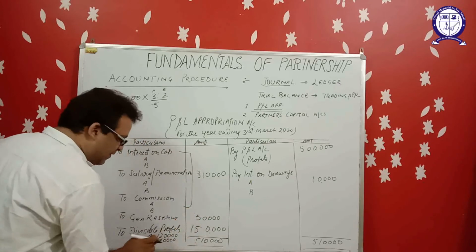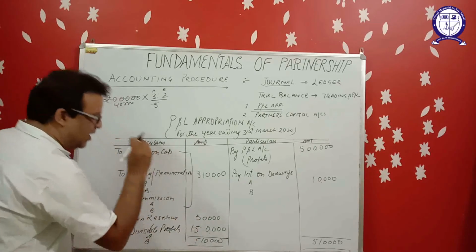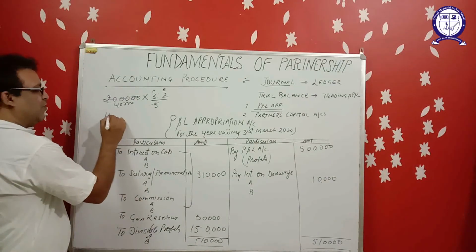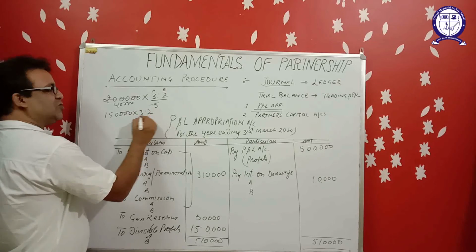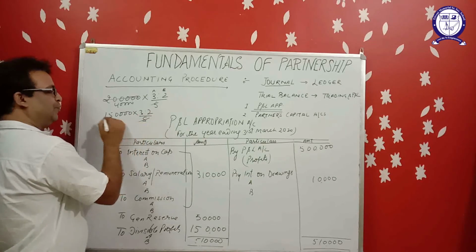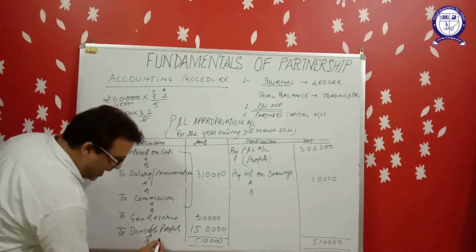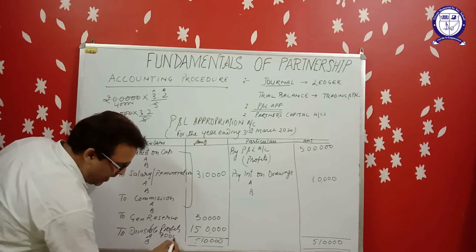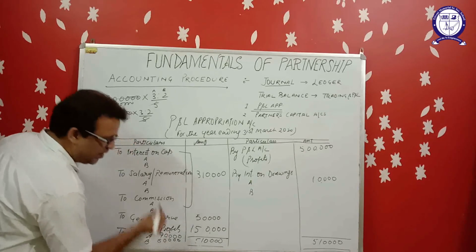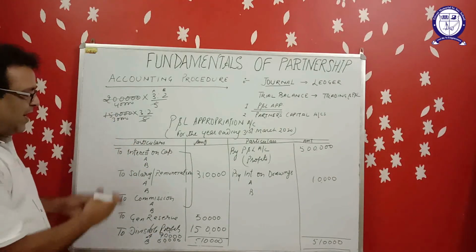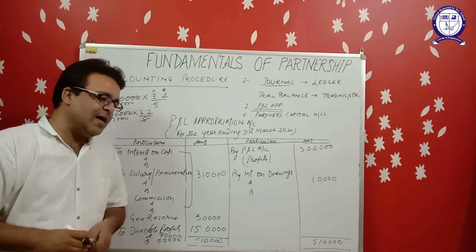Now this profit will be distributed among the partners in their profit sharing ratio. So now we have to distribute 1,50,000 in their profit sharing ratio, that is 3:2. 30,000 into 3, 90,000 for A and the remaining 60,000 for B. So this is the way to distribute the profits between the partners.